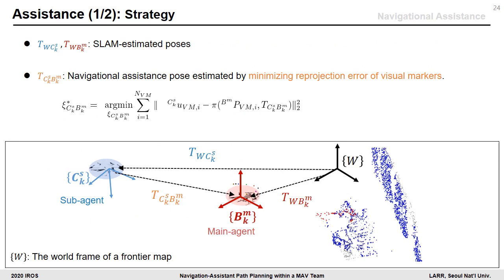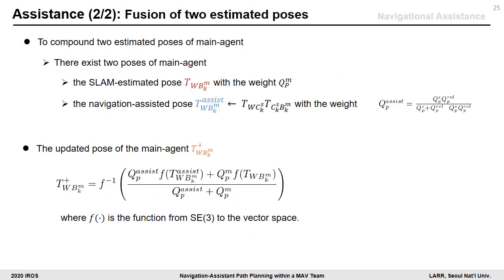The strategy of navigational assistance is as follows. In the frontier map, 2 agents estimate their ego motion by SLAM algorithm. The SLAM estimated pose of the main agent is not as stable as the sub-agent pose estimation, because the main agent does not consider navigational performance. In order for the sub-agent to assist the navigation of the main agent, we estimate the navigational assistance pose, which can be acquired by minimizing the reprojection error of visual markers. To determine the final estimation of the main agent pose, we fuse 2 estimated poses, the SLAM estimated and the navigational assistance poses. We compose the poses as follows, considering the perception quality of the main agent and the assisting term.